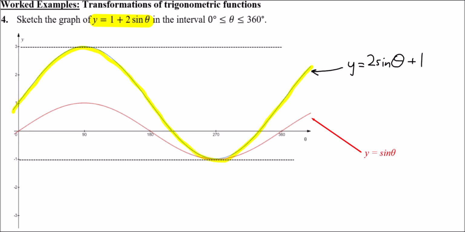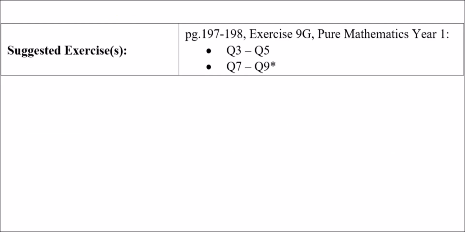Now it's over to you guys to try some of these questions. Guys and girls, I should say. Let's go to page 197 and 198. It's exercise 9G, questions 3, 4 and 5, then skip onwards to 7, 8 and 9. Sketch them as accurately as you can, but don't worry too much if you've got a wobbly hand, just do your best. If you're unsure, ask me, consult your book to get the solutions, double check as you go, and keep working hard.